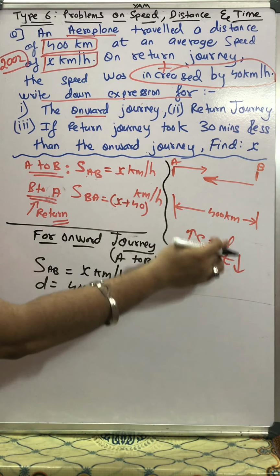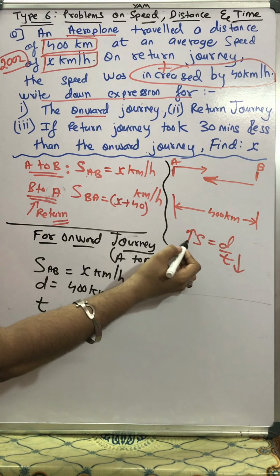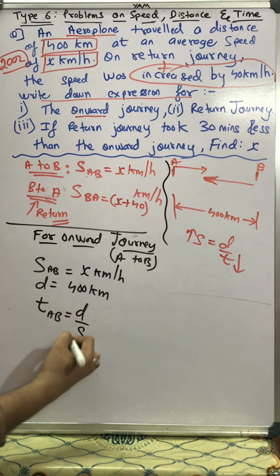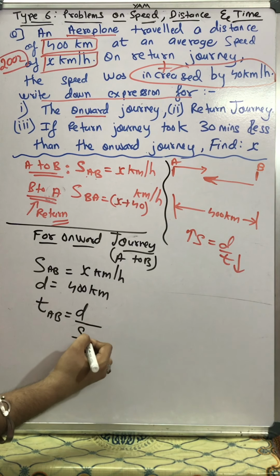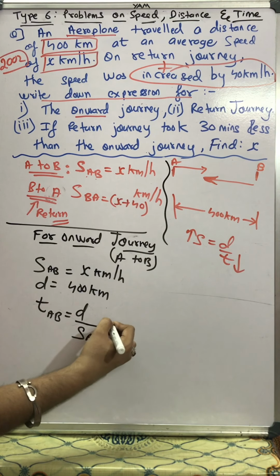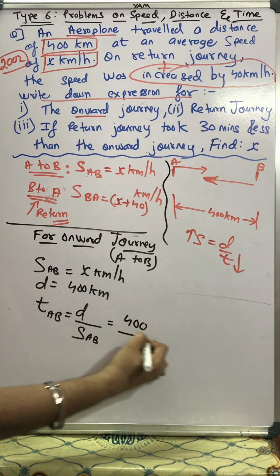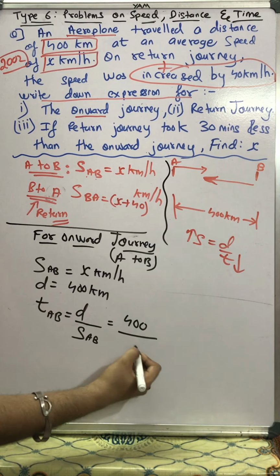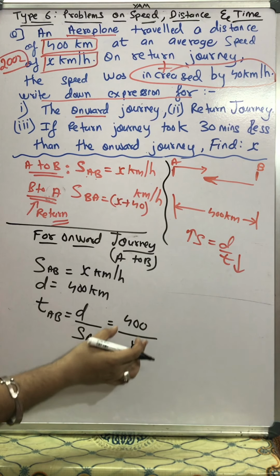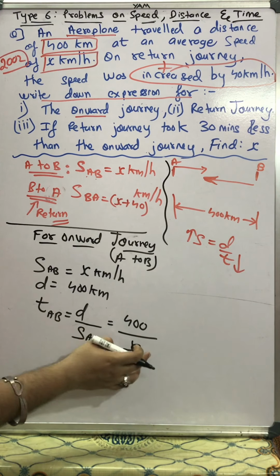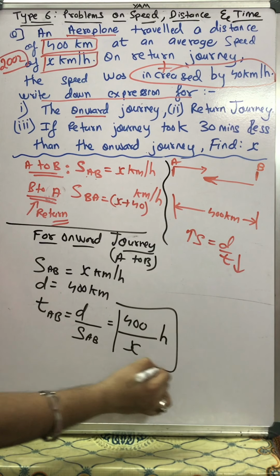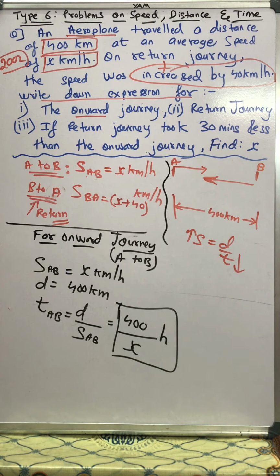So if speed is distance upon time, can I say that time will be distance upon speed? Yes, and the speed I will write over here as AB, speed of AB. Distance is 400 and speed is x. And this quantity 400 upon x, this fraction is the answer for the time, and time is expressed in hours. So we got the expression over here, the expression for the time.